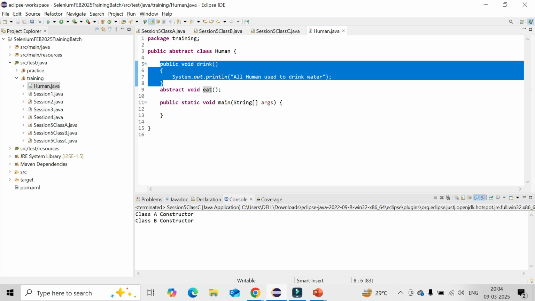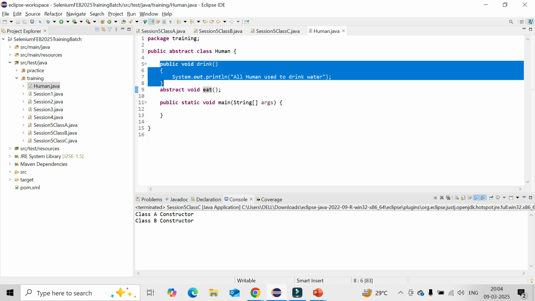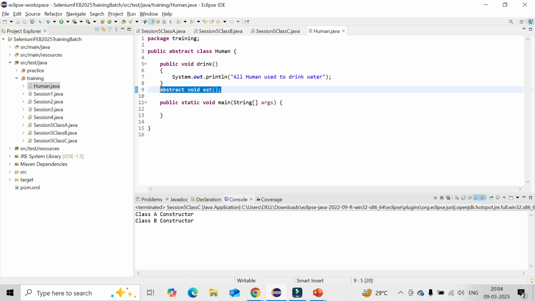But here, just like I already told, bank: for every bank, whatever will be common features, I can write in the abstract class itself and define the method body. But whatever implementation will vary, I can just make it abstract, so that during the calling, I can implement it. So as and when you define something as abstract, you cannot create the object or instance. It will throw you an error.